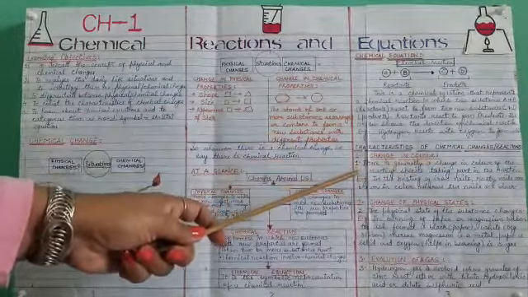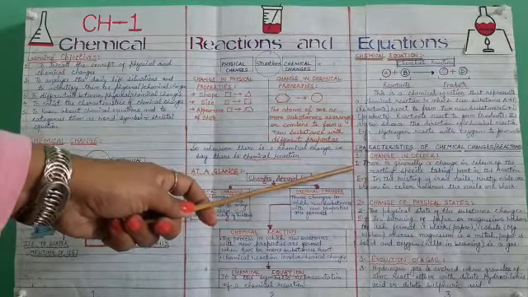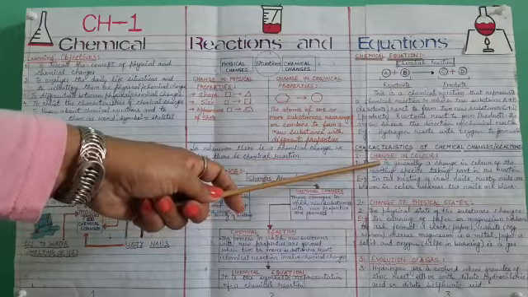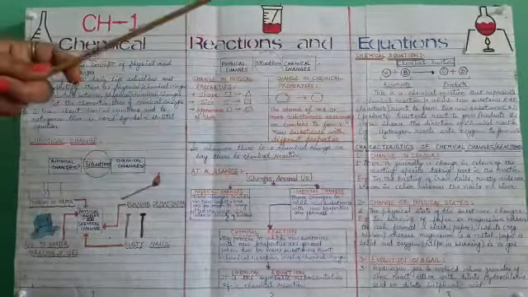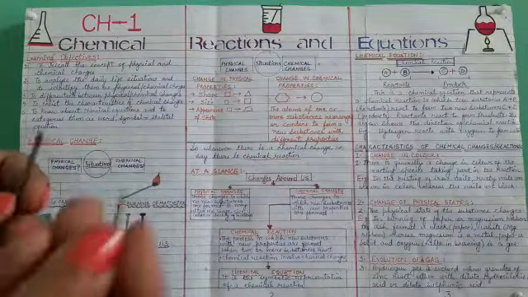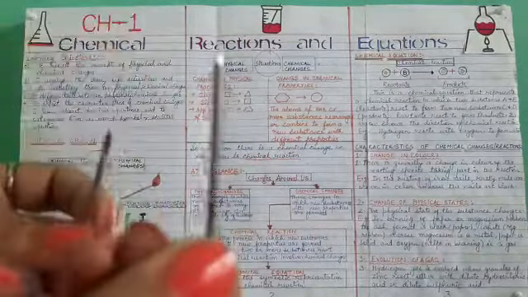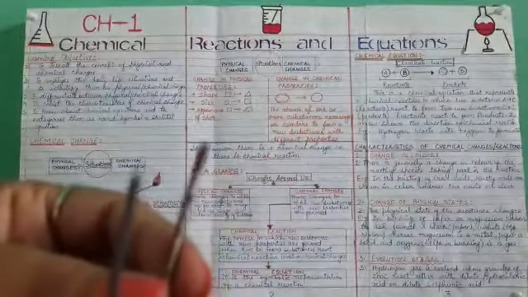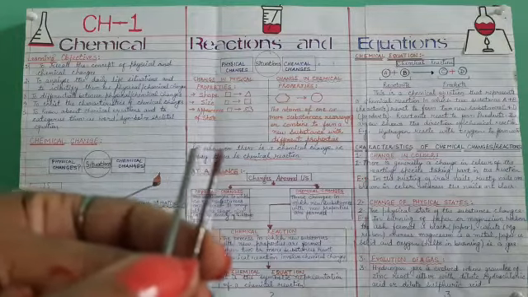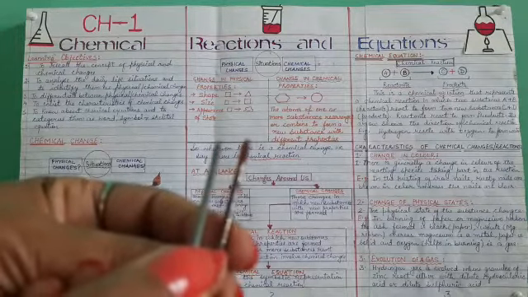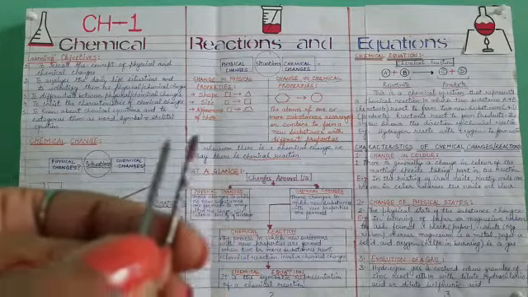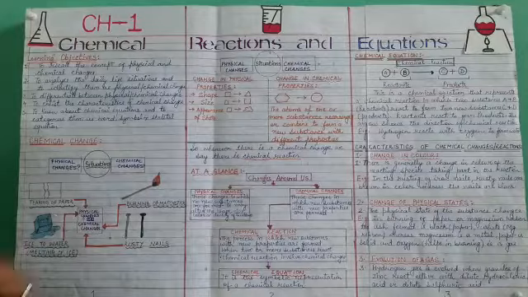The first characteristic that can show that a chemical change has happened is a change in color. I have shown you this in the example of rusting of iron nails. This is the original nail and this one is the rusted nail, which you can see at the tip of this nail. So there is a change in color that shows that a chemical change and chemical reaction has taken place. Second is the change of physical state.